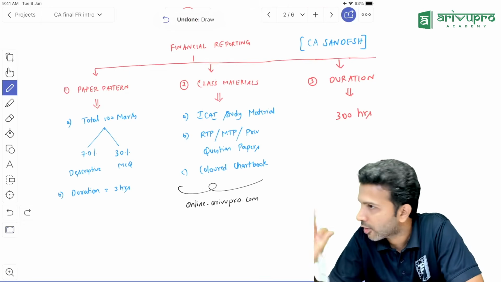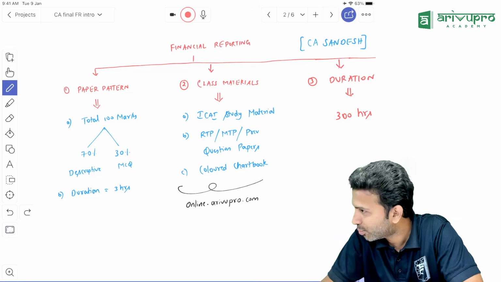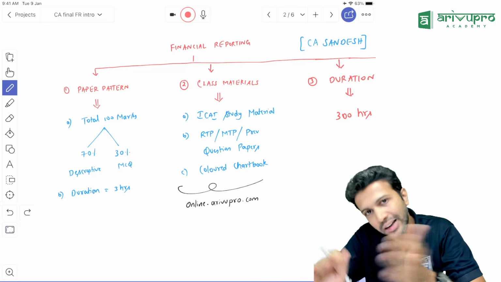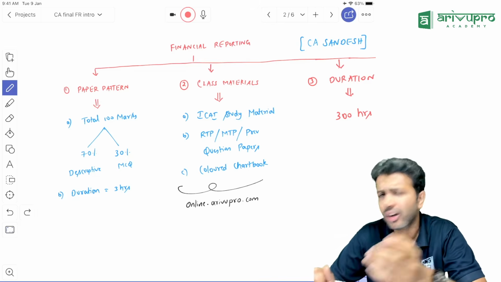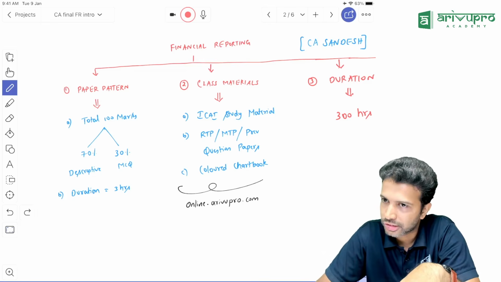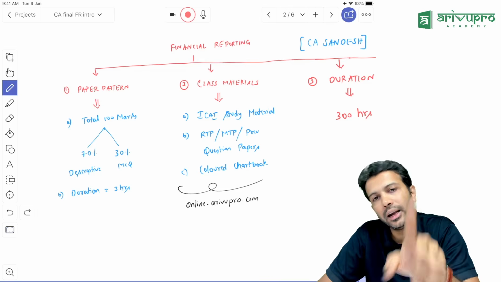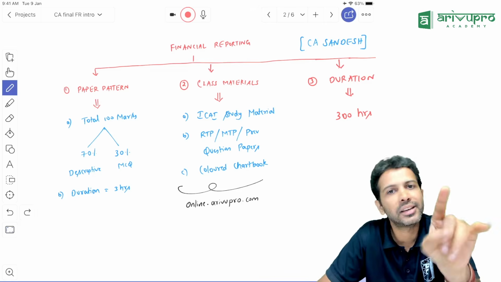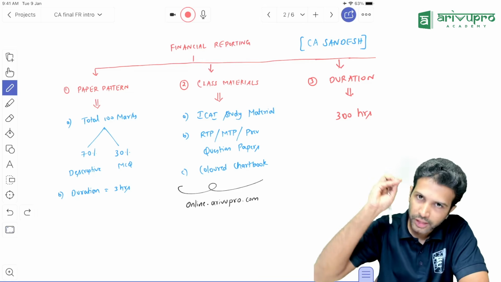All of you must have got one PDF, at least those of you who are in the group. I asked the team to share it in case you have newly got added to the group or not added to the group. You can raise a ticket or you can just inform the team, they'll add you. There we will be posting the notes. The notes will be uploaded on that group as well as on the ArivuPro app. So in case you are not on the group, not a big deal. It will be available on the app. From there, you can download and print it. Fine. So now that particular material.